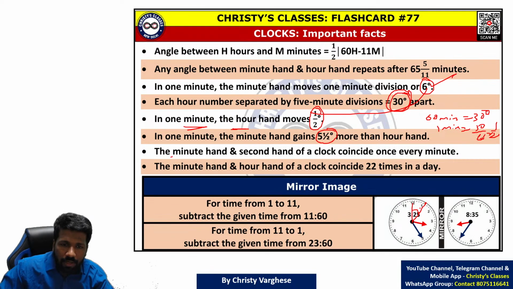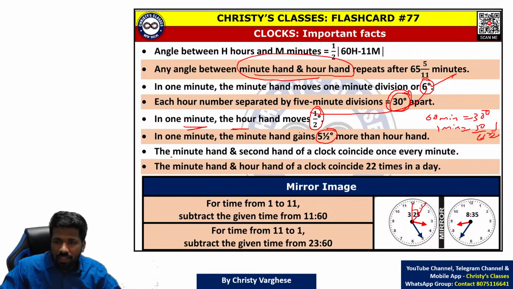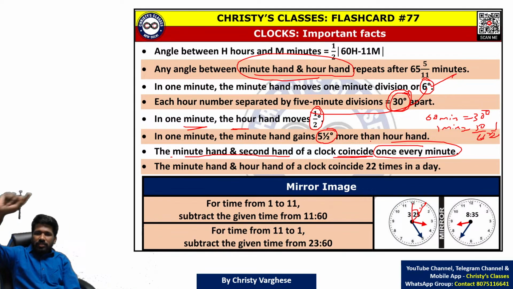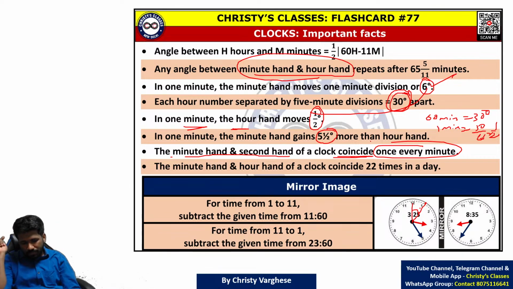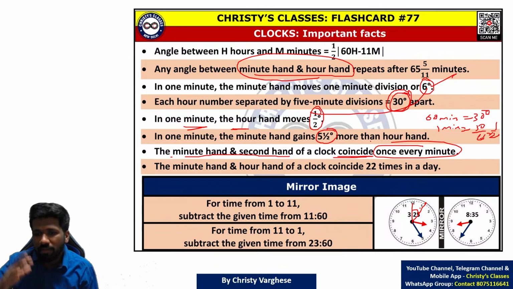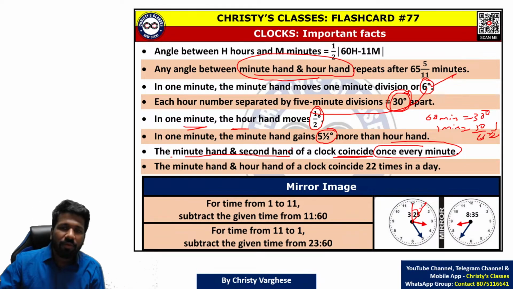Now this is an important concept. We discussed the minute hand and hour hand crossing each other or coinciding. What about the minute hand and second hand? That will coincide, or become 0 degrees, every minute, because in every minute the second hand will cover a full circle, but the minute hand will cover only 6 degrees. So definitely the second hand will cross the minute hand. That means they will coincide every minute. So these are the major aspects.